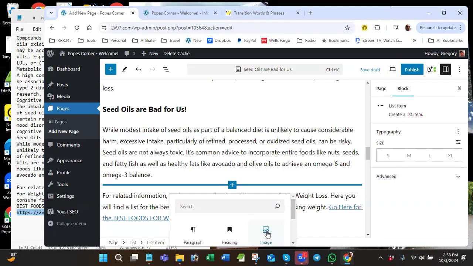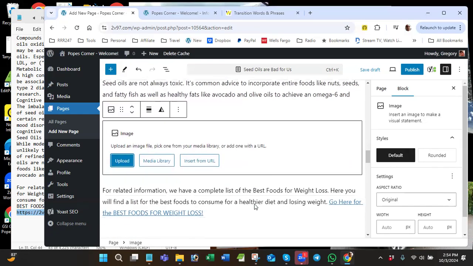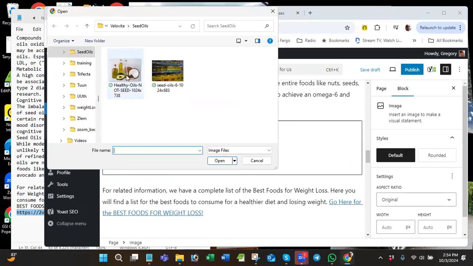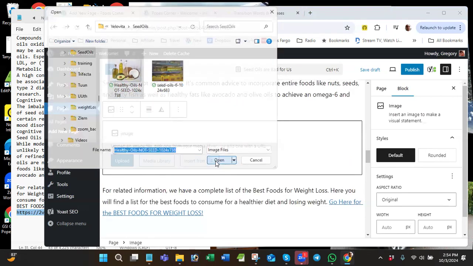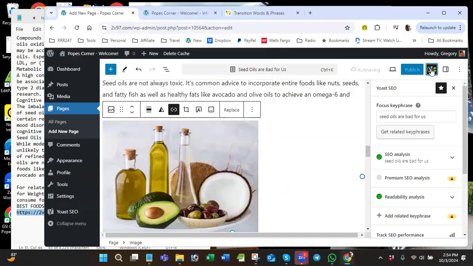So I like to have two images on my page. All right, so I'll just click on upload. Now it'll go right back. I don't have to navigate to it. So I'm going to add this one. And then open. And I do want to put my focus key phrase.